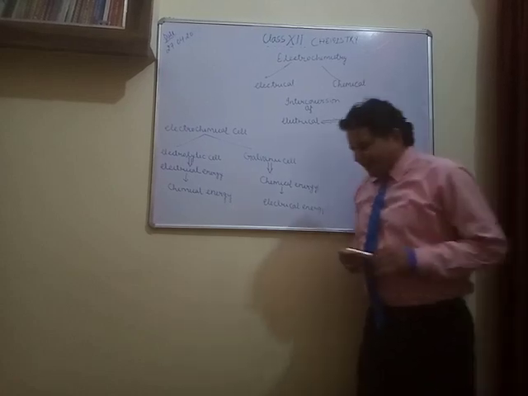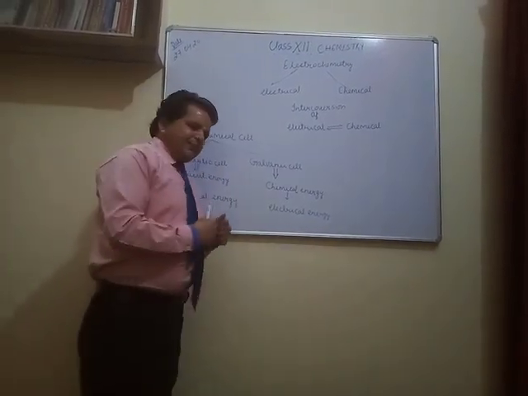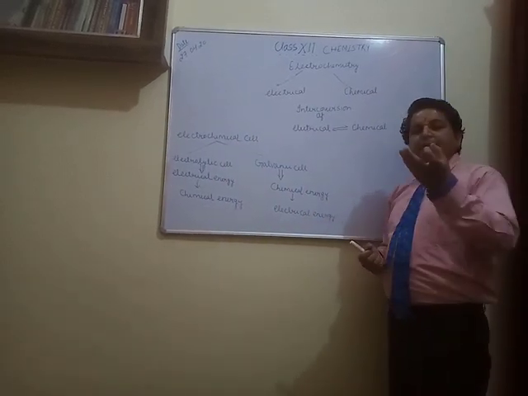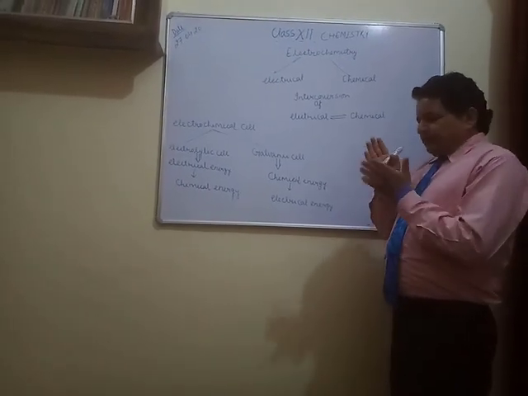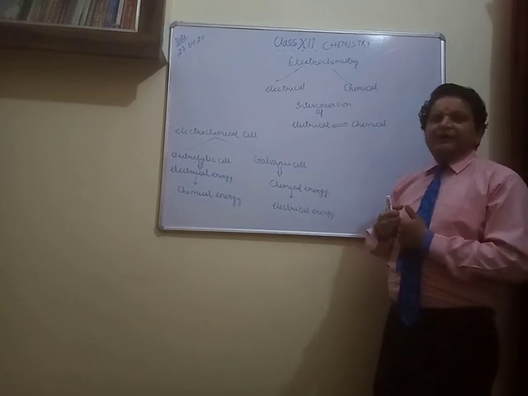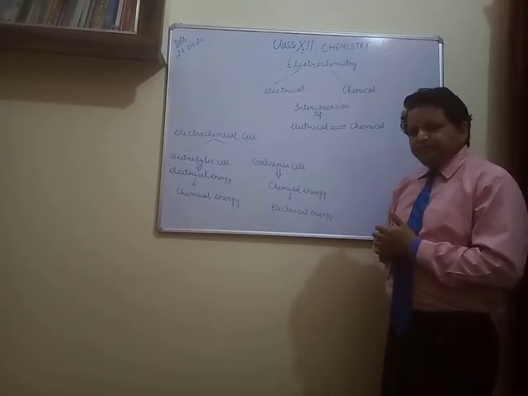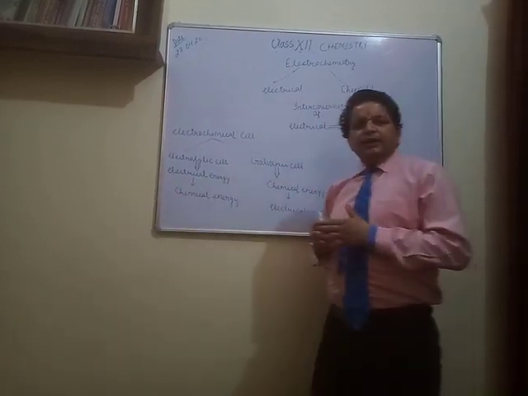You can see that in general examples, we have so many kinds of machines which run with batteries or any source of energy. Just like we have a wristwatch. In a wristwatch, you can see that it requires energy. There is a cell used in which the chemical energy converts into electrical energy.